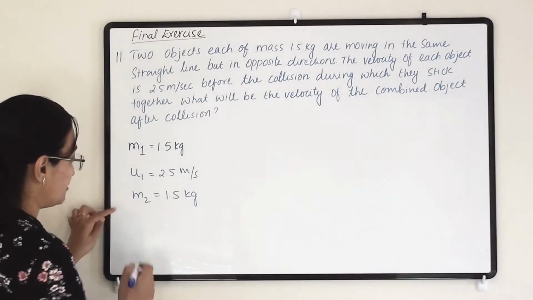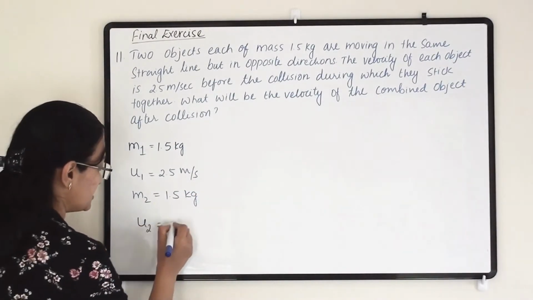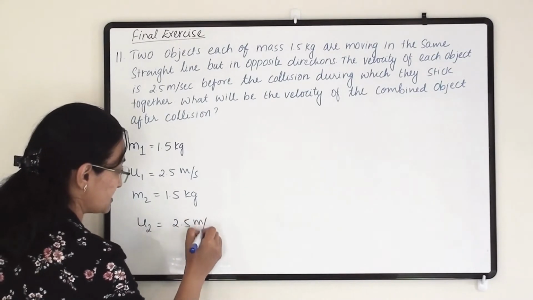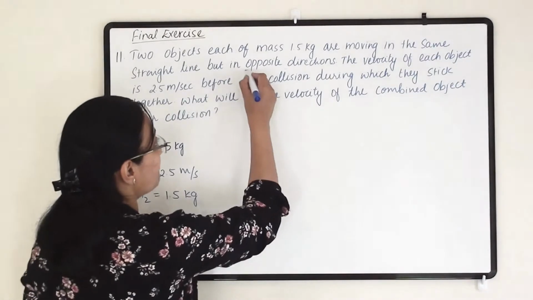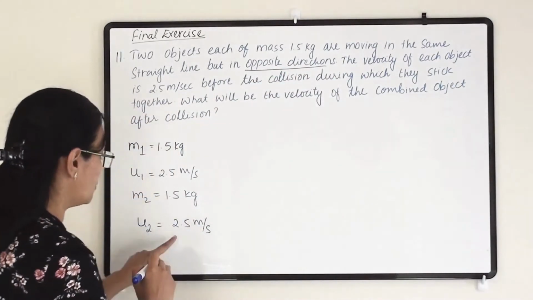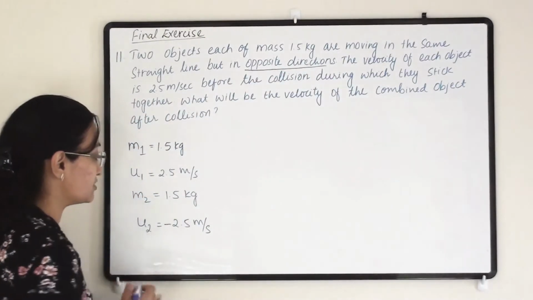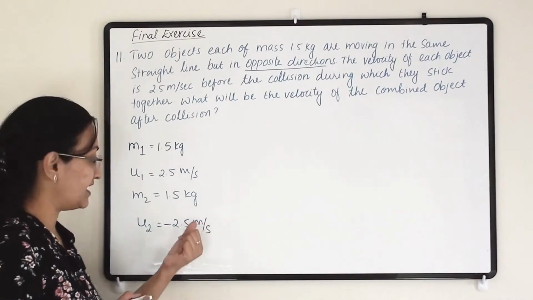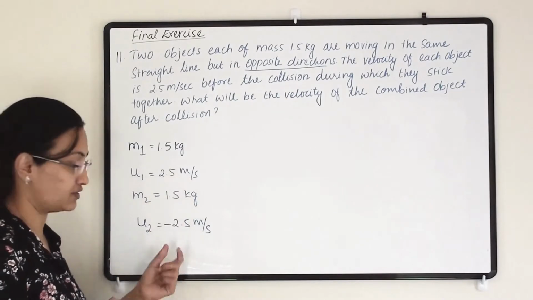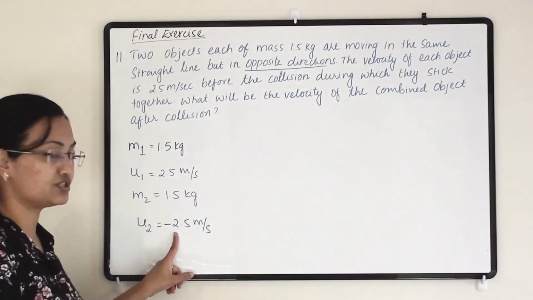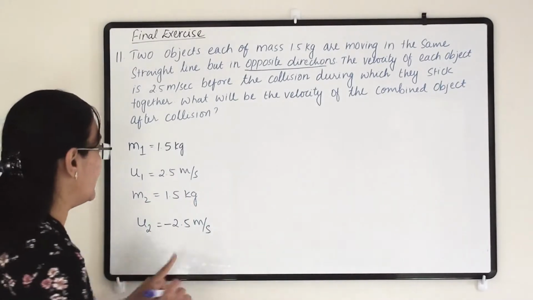Now initial velocity of second object is 2.5 meter per second. Now they have said that they are traveling in opposite direction. So this is going to be negative because this is coming from the front and the direction of this object is opposite to this direction. So this initial velocity of the second object will be negative.